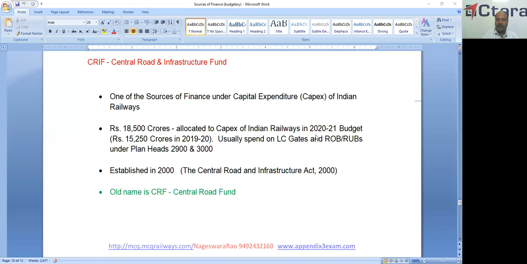In the year 2019-20, it is 15,250 crores. Almost a very big amount. So usually this amount is spent on plan heads 29 and 30. 29 is the LC gate, 30 is the ROBs or RUBs.